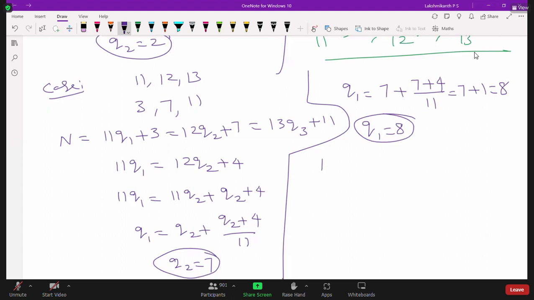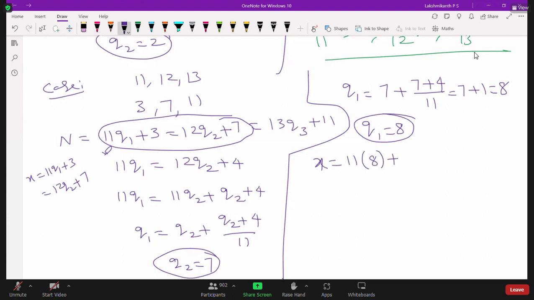So let us say here these two parts, let us consider this as x. So x is equal to 11 q1 plus 3 is equal to 12 q2 plus 7. So now I can write x is equal to 11 times q1. q1 is 8 plus 3. So what you will get here? 88 plus 3. So 91. Even if you substitute in the 12 q2 plus 7, so q2 is how much? q2 is 7. 12 times 7, 84 plus 7. Still it is 91. Now, but 91 is not satisfying this. 91 by 13, remainder is not 11. So this is exactly divisible.